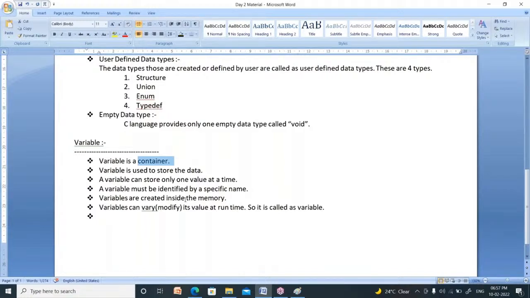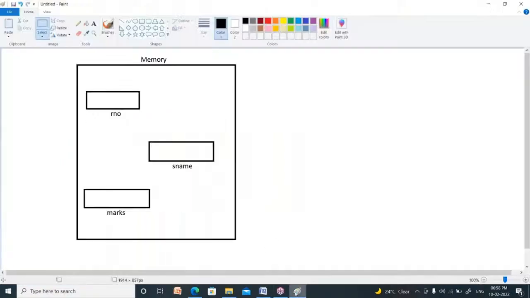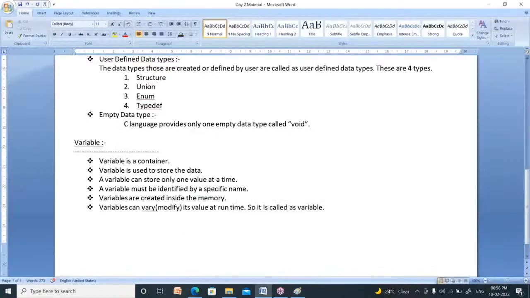Now how to create a variable? I created three variables in Paintbrush, am I right? Now you have to write code to create these three variables in C language. What is the code for that? How to create a variable? Creation of a variable or declaration of a variable, both are the same. Technical terminology is declaration, general terminology is creation of a variable.